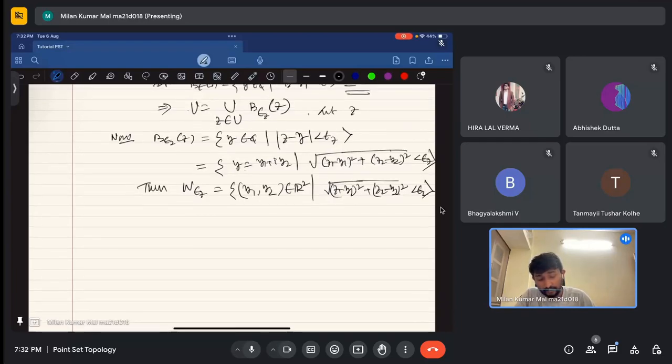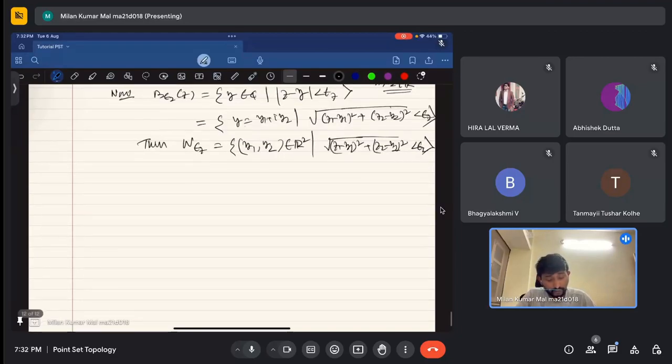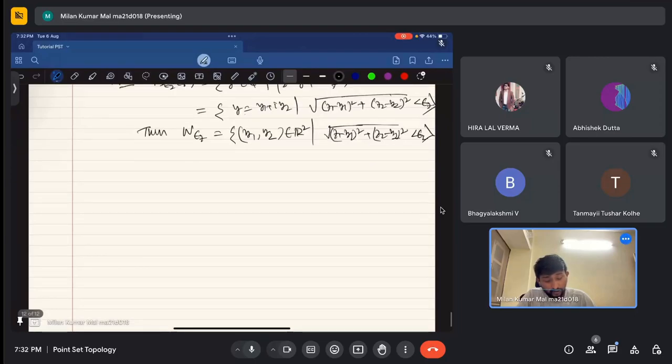I am taking z as z1 plus i z2, where z1, z2 are real. So W of z means W corresponding to z1, z2.